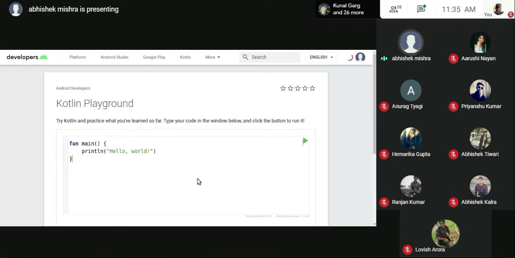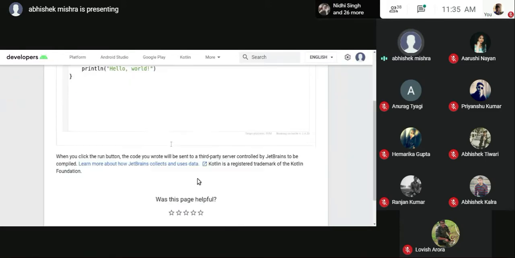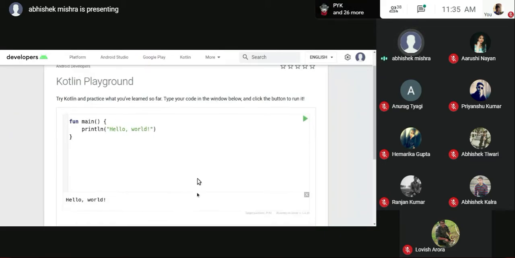So yeah, the playground is here. Here you have the play button. You just have to write your code, and it is simple, a hello world. And if you want to just copy code from somewhere else, or have a look at how we exactly use the code in industry, you can go to the example section. Just click on this button and it will run the code for you, and here you have the code.